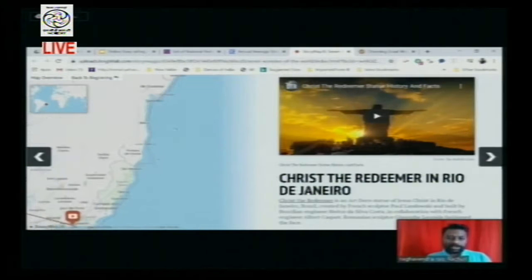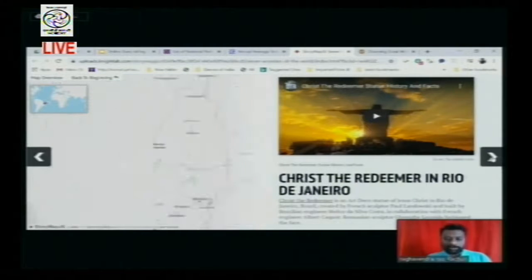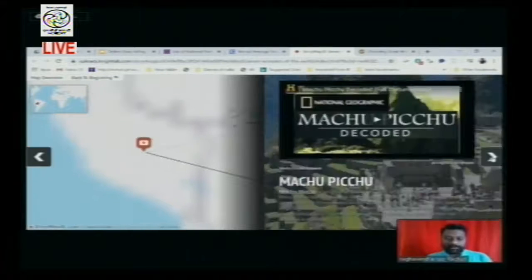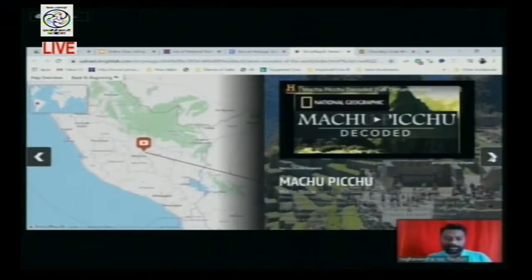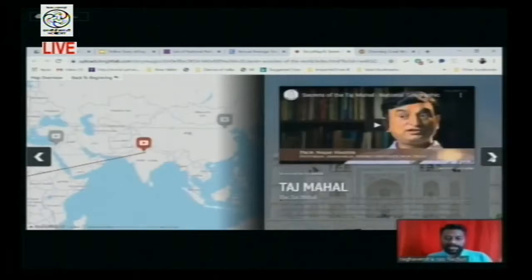Means you can operate both ways. If you click on the map, you will get the related media, or if you click on the right panel content, you will be taken to the map. So like this, you can build a complete virtual story which has a strong narration with the map location by using StoryMapJS.